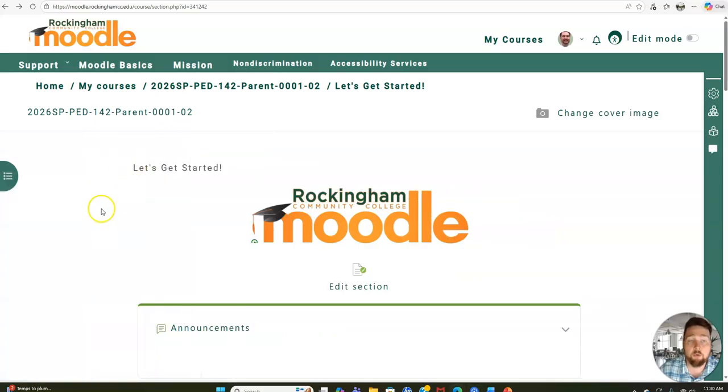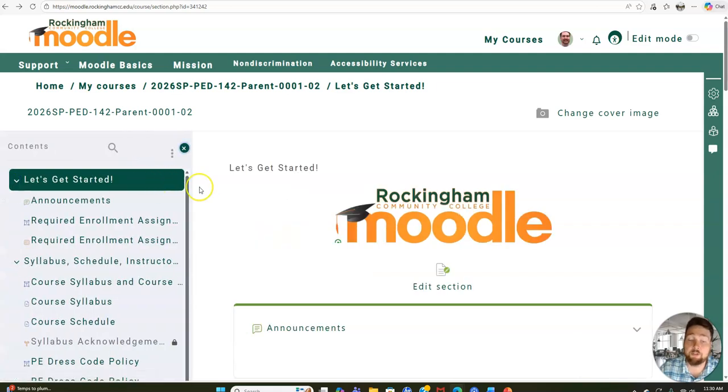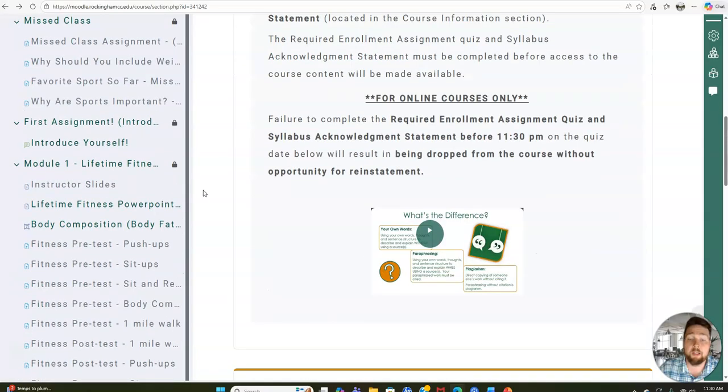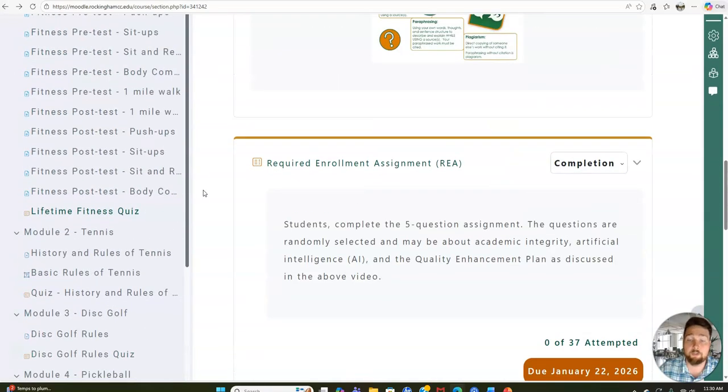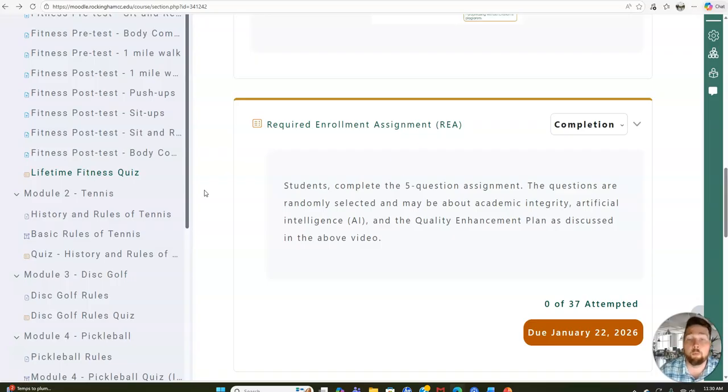If you're not familiar with Moodle, when you log in and go to the course, your course is PED 142, and you'll default to this page, the Let's Get Started page. This page is important because it includes the required enrollment assignment quiz. You'll need to complete this quiz. It's 5 questions and covers the academic integrity policy here at RCC, the usage of artificial intelligence, and the quality enhancement plan here at RCC.